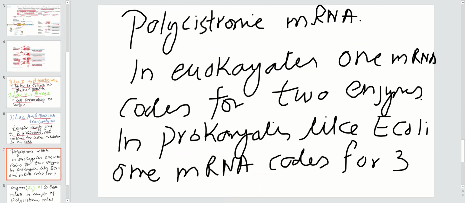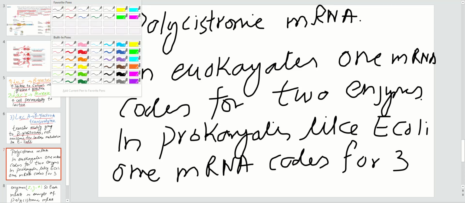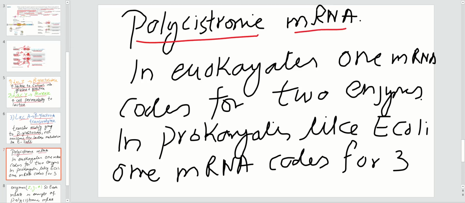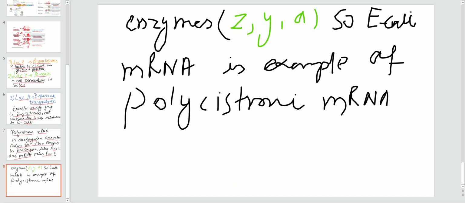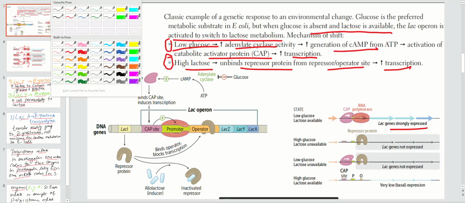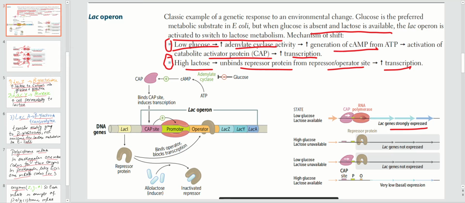Now the last point which I want you guys to know about: what is polycistronic messenger RNA? You may be asked this question, right? So in a eukaryote, what is happening? One messenger RNA codes for one enzyme. But in a prokaryote like E. coli, one messenger RNA codes for three different enzymes. Three enzymes. So what are the three enzymes which I showed you over here? Let me go back to the picture. This one. So these are the three enzymes.